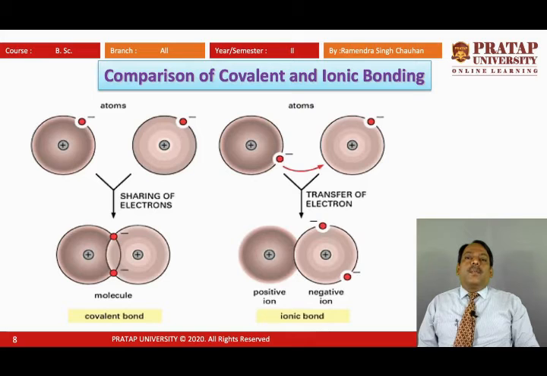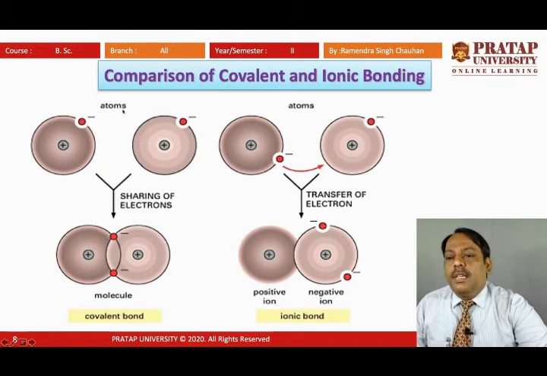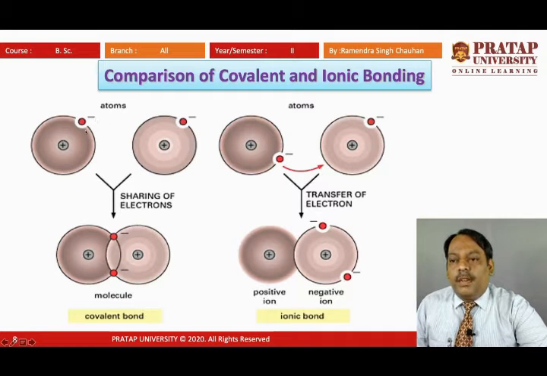Now, we will compare the covalent bonding and ionic bonding. Here we can say in covalent bonding there is sharing of electrons. Here we can see that these are non-metals which are having one electron for sharing. In the outermost orbit they have a valency of one electron, and when they come closer, they share one electron each to complete the octet, and in this way the covalent bond is formed.